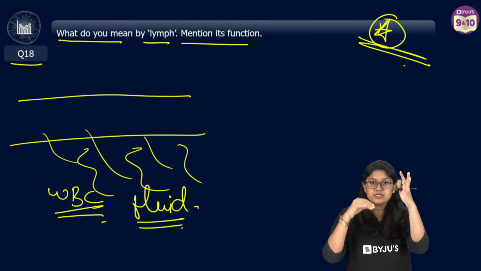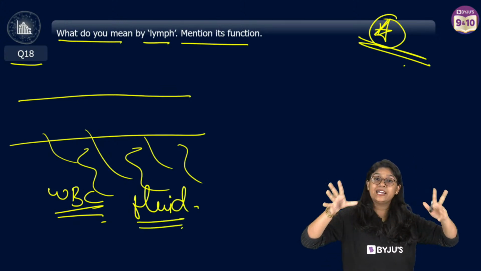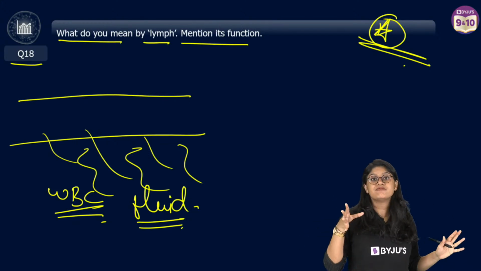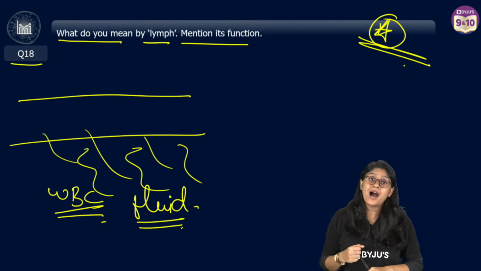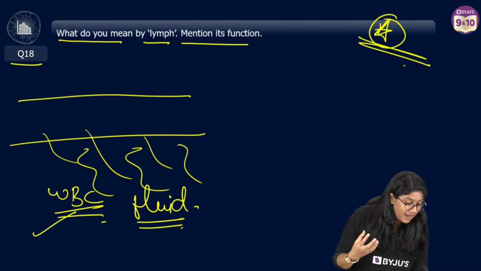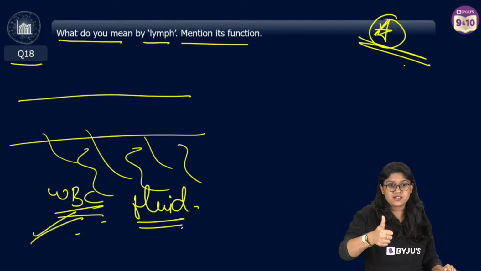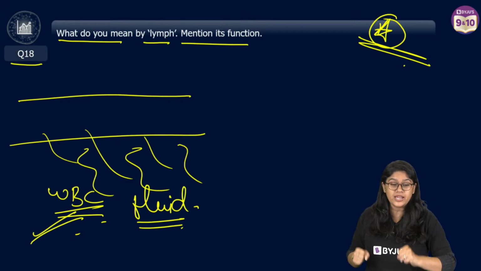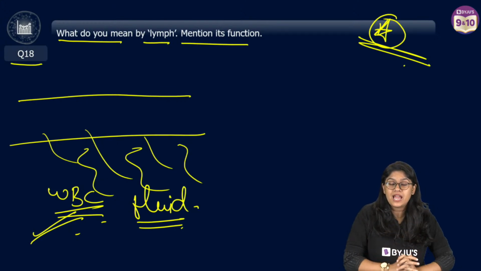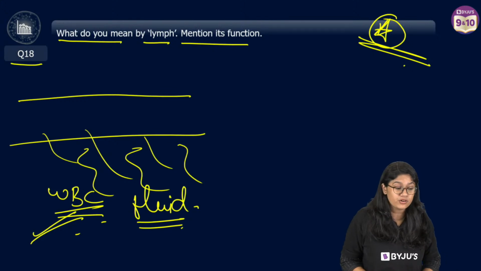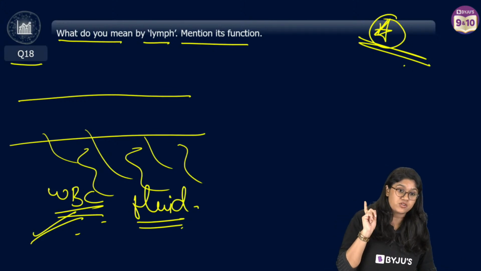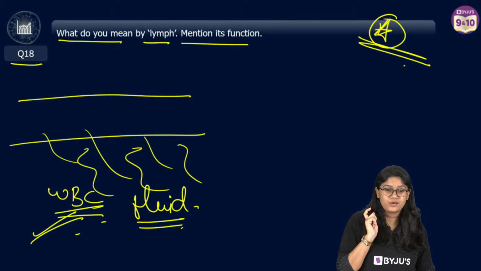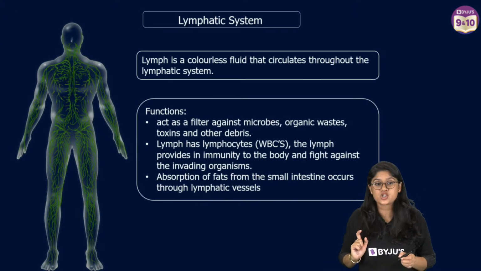This fluid travels and it forms its own network, which is called the lymphatic system, and it flows in the lymphatic vessels. Apart from that, it has WBCs. It plays a very important role in defense, protecting the body, and it has a very important role in the movement of the fats which are digested in the small intestine. Okay, so here everyone take a screenshot quickly.